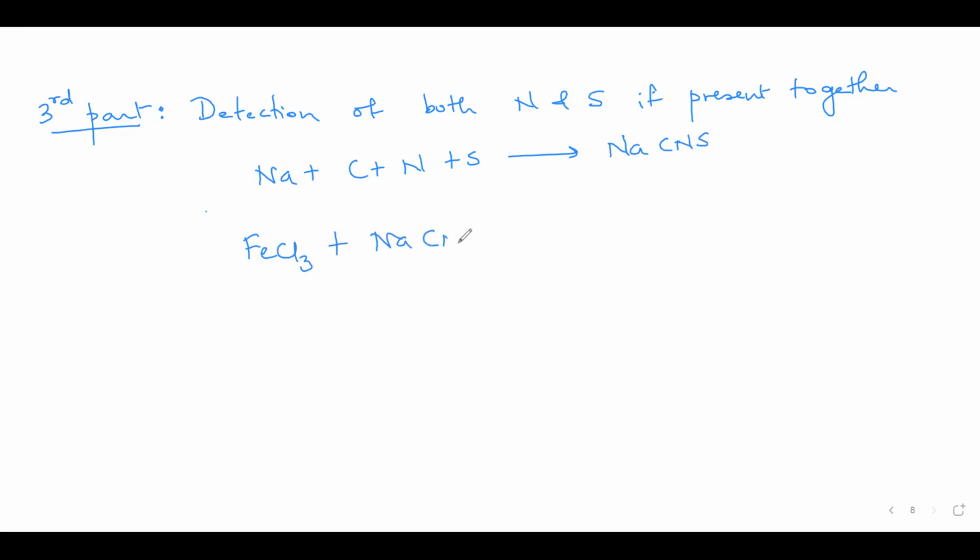That ferric salt will react with the sodium thiocyanide to give you a blood red color of ferric thiocyanide. Okay. So formation of this blood red color here indicates that both nitrogen and sulfur are present together. Yes, ma'am. Fine.